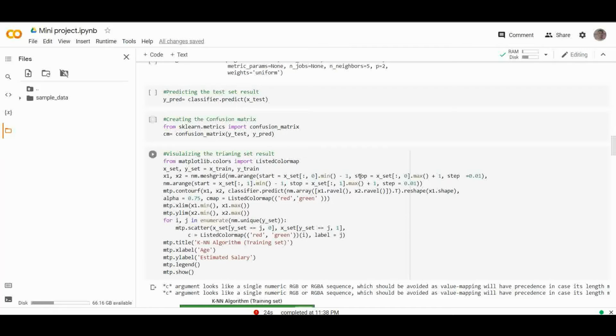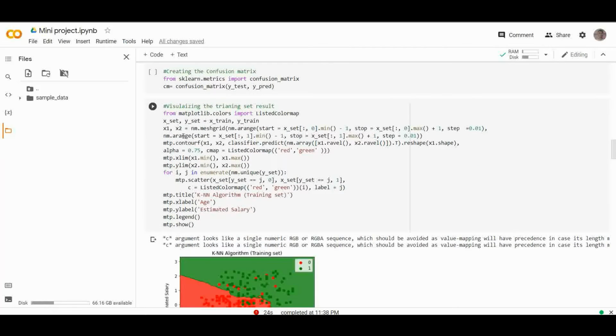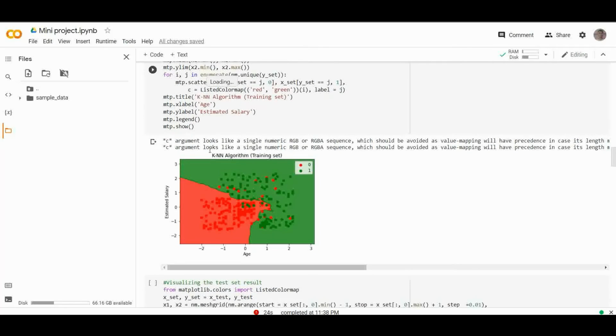As I have explained before, we have imported ListedColormap, then we have set values to extend and iterate. After that, we have used meshgrid. All that I have explained. So as you can see, this graph is a little bit different from the graph of logistic regression.